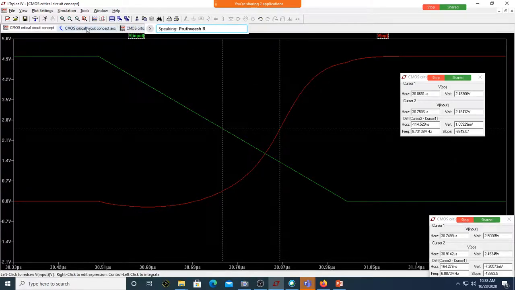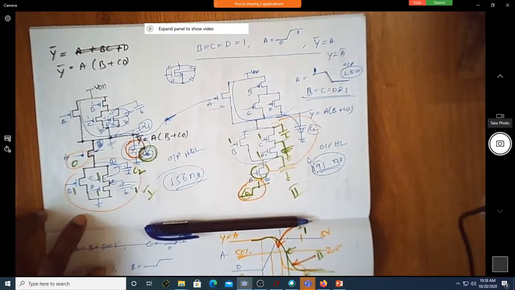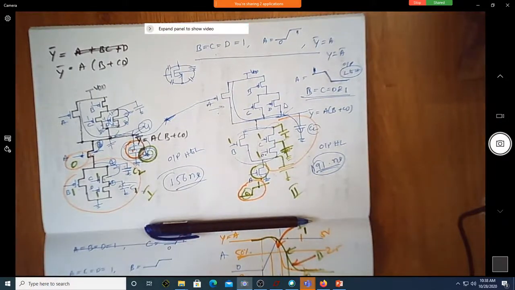If you can see there, maybe the capacitance that I have considered for that individual transistor is also mattering here. You can see it is slightly less. The second one is 114, and the first is 164. So of course, the capacitance of one of the transistors gets added here, so that's why it is a bit more there. That purely depends on the capacitance contributed by each transistor. Otherwise, it will be almost the same.